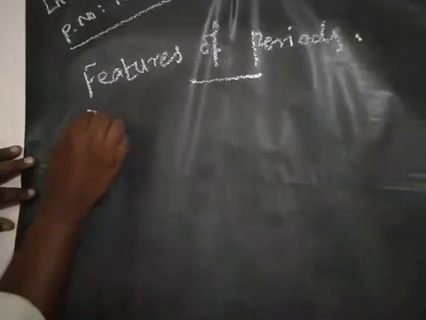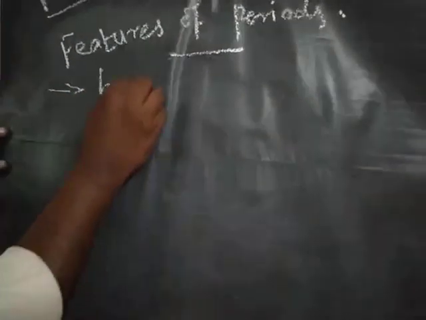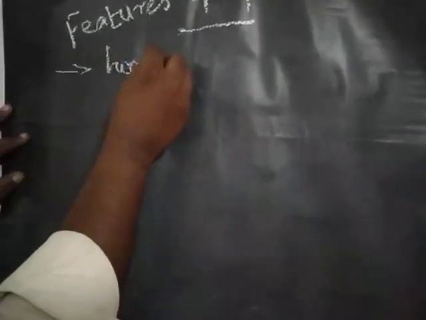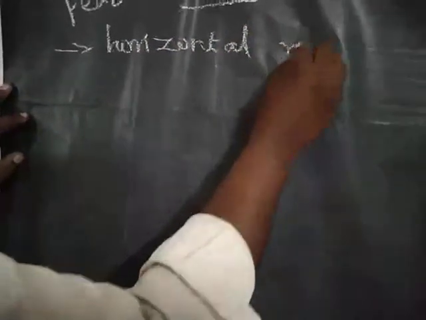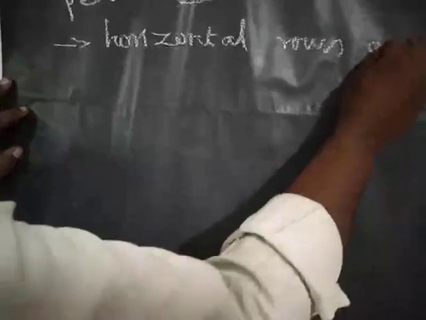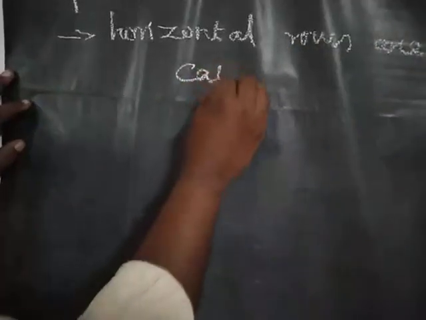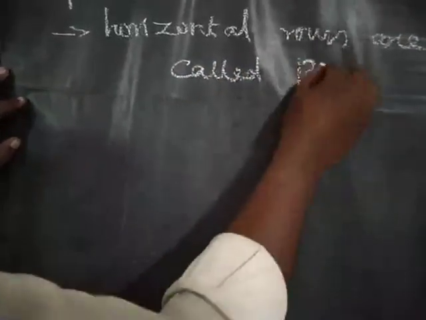Okay, the horizontal rows are called periods. Horizontal rows are called what? They are called periods.